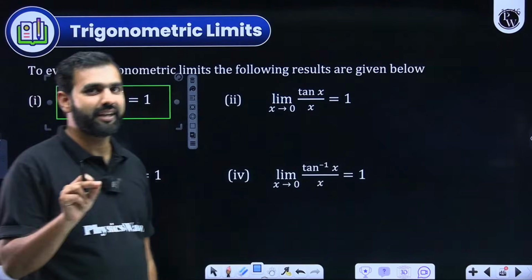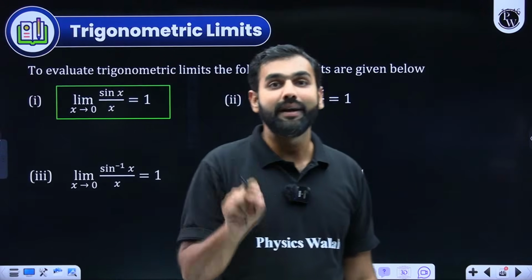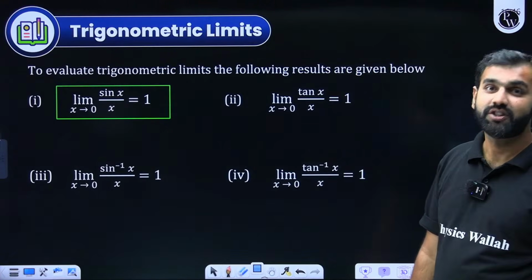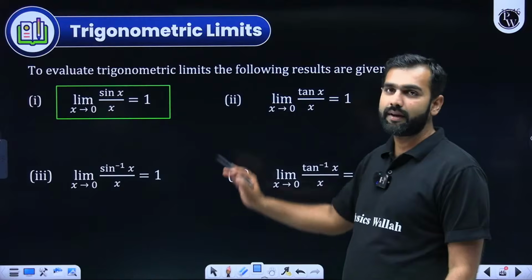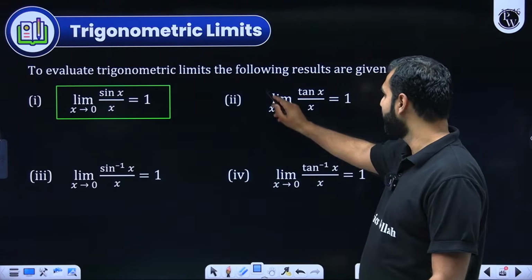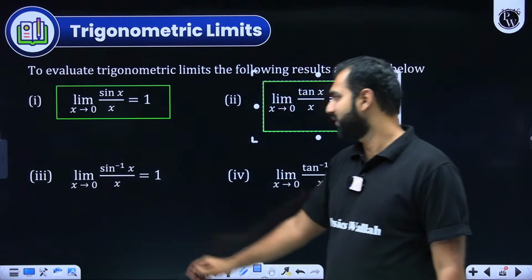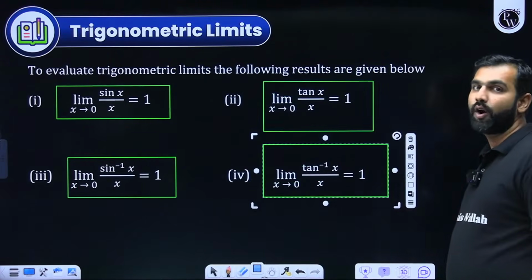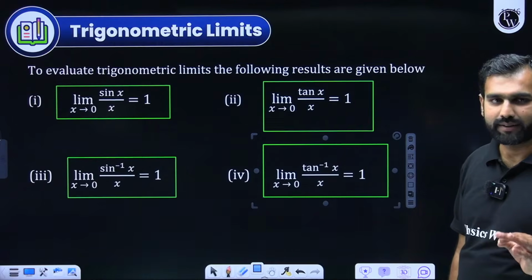But here, you should take care that x is in radians. It is not in degrees. If it is in degrees, the result changes. I'll show you the result, but I hope you'll remember x should be in radians. Same result with tan x upon x, the same result with sin inverse x upon x, the same result with tan inverse x upon x. I hope you will not forget this.